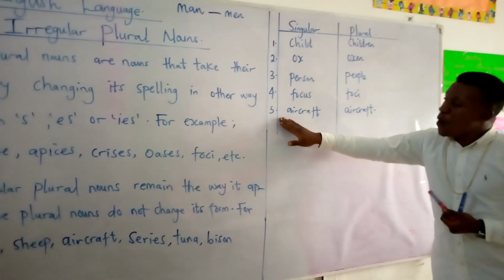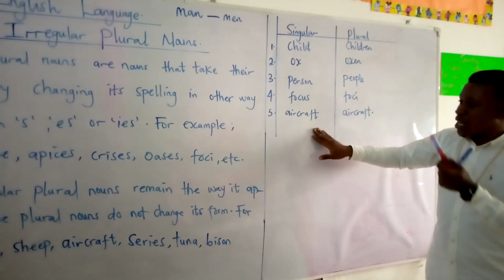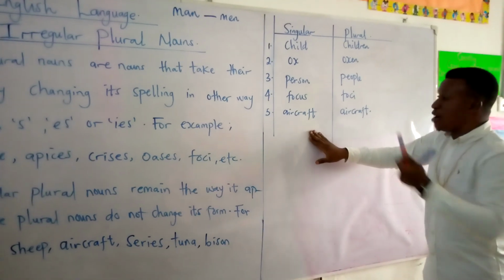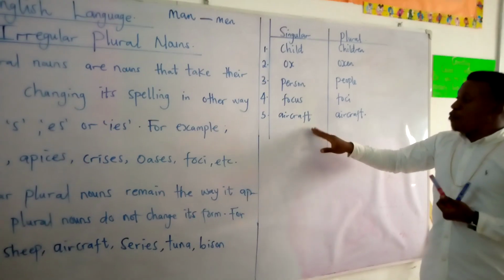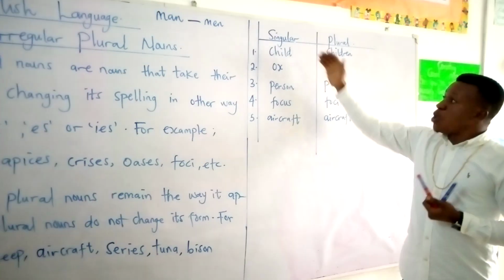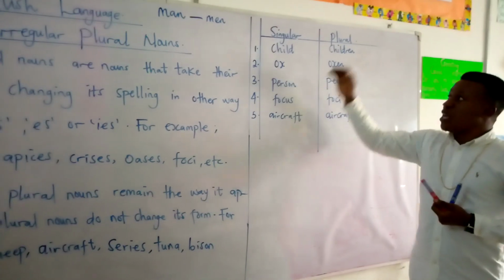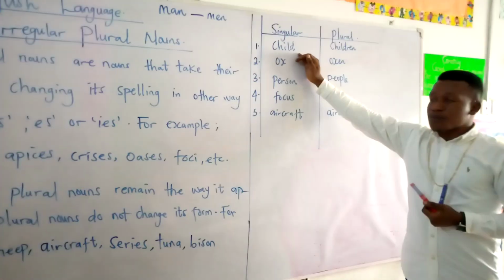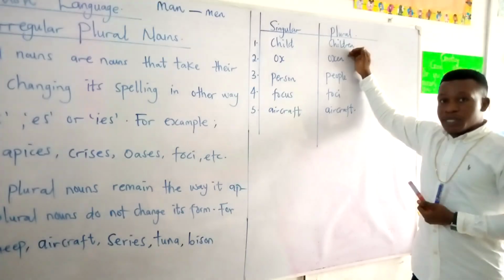Now, before we come to this number 5, I'm going to take you back to what I have on the other part of the board. But before we do this, I'd like us to repeat after me from number 1 to number 4. Child, children.